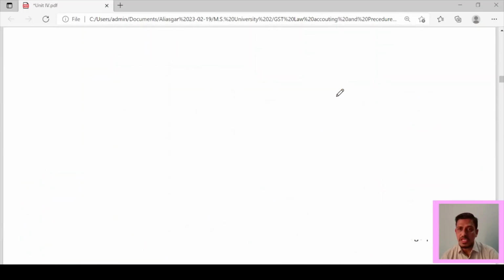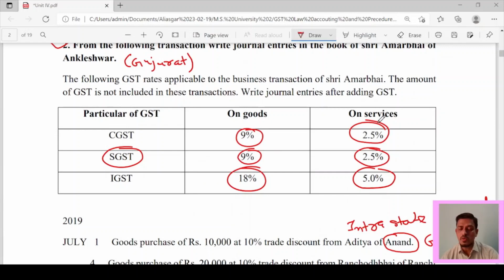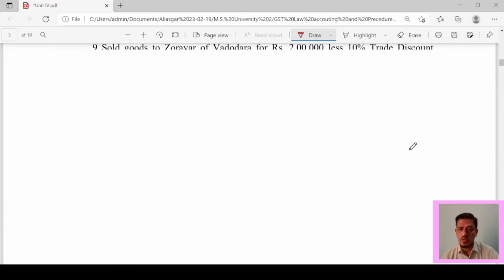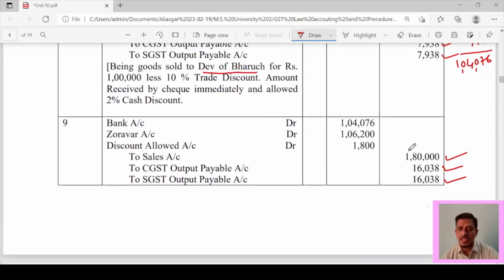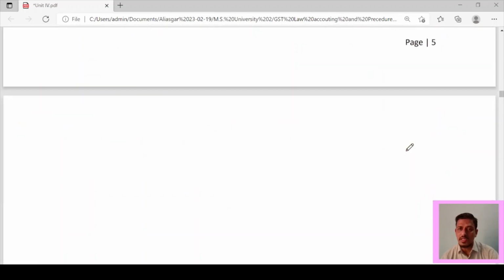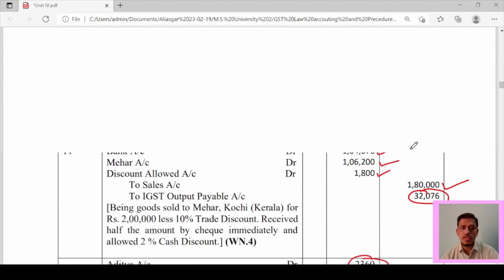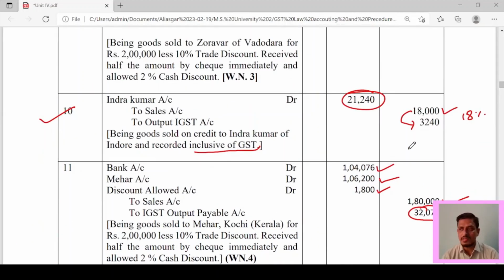And I already told you in the beginning of the example, what is that? On goods the rate is 9%, on services it is 2.5%. So you have to keep in mind these rates and apply whichever rate is applicable. And then at last, you have to make the total of this. So this way you can pass the entries of purchase, sales, and purchase of an asset, or if you have availed any services, how to pass the entries. All kinds of examples are explained in this video.